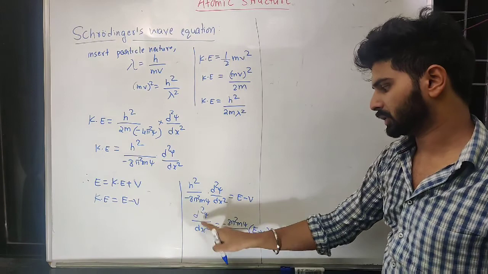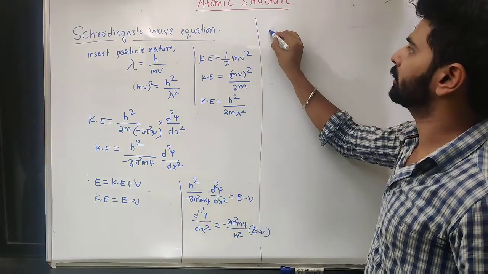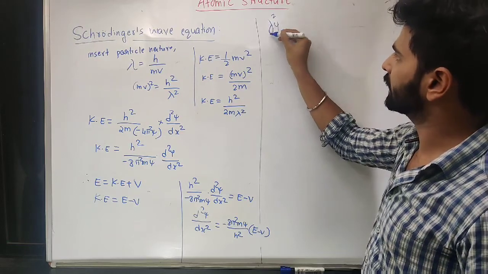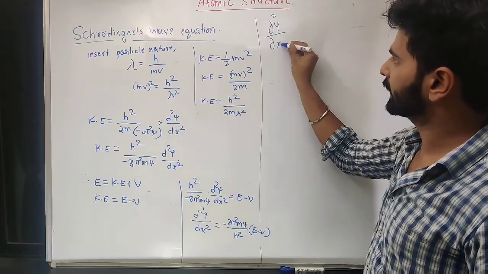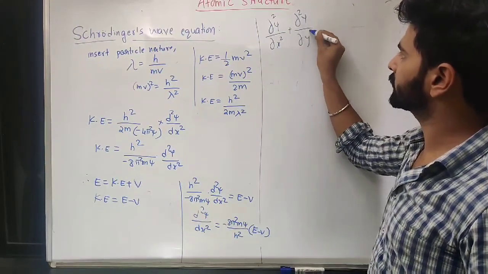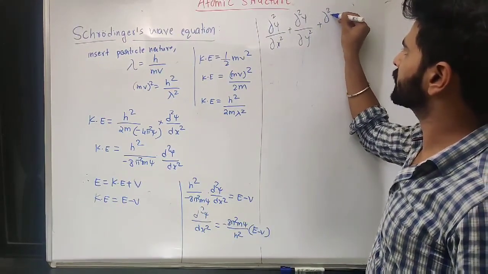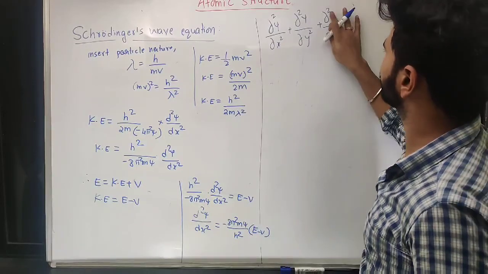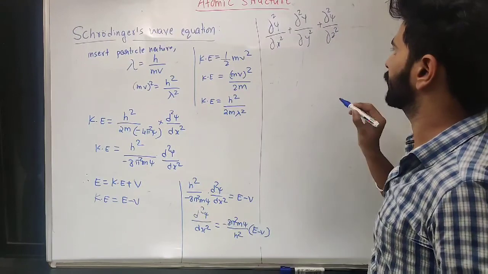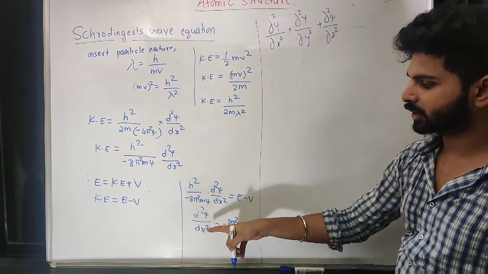So partial differentiation of this will become del square psi with respect to x square plus del square psi with respect to y square plus del square psi with respect to z square, which is partial differentiation of this.